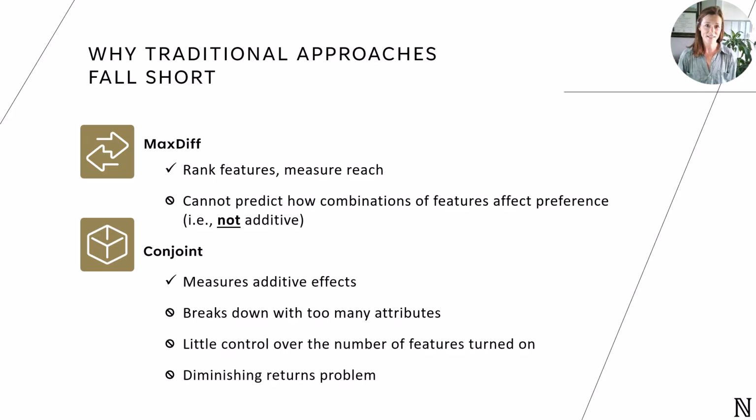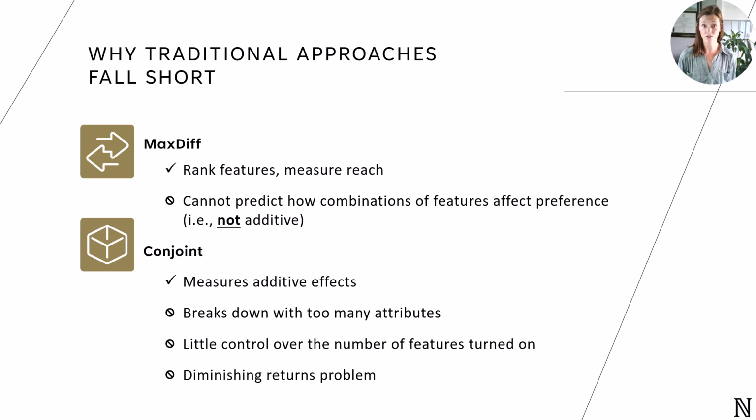In our toolbox today, we have MaxDiff and conjoint, but MaxDiff, while great at getting a stack rank for the benefits, the results are not additive or combinatorial. So we cannot simulate how one might feel about a combination of benefits, just if one prefers benefit 1 over benefit 2. We can resolve that problem with conjoint and measure those additive effects, but traditional conjoint breaks down when we have a lot of attributes.